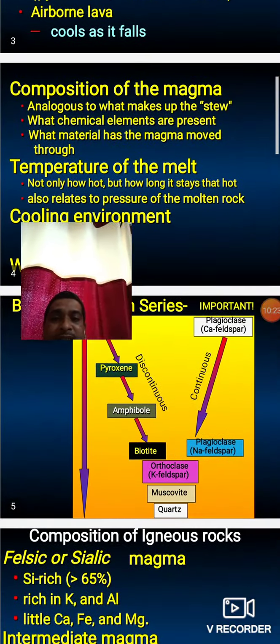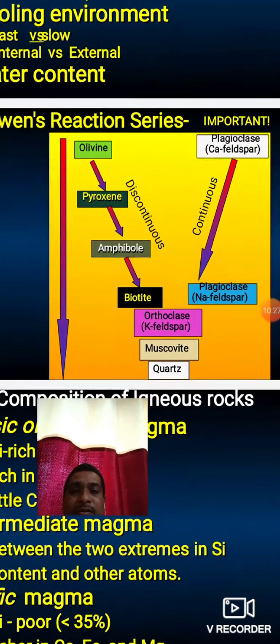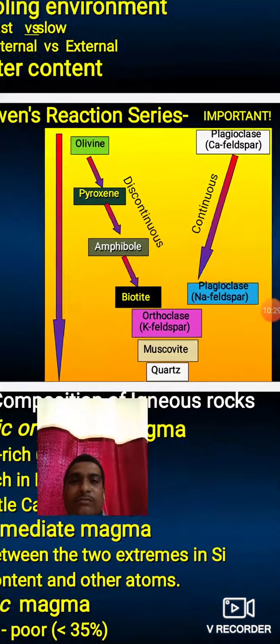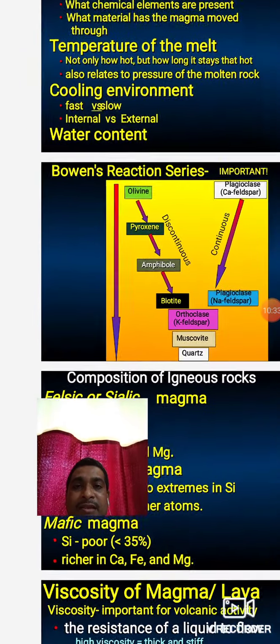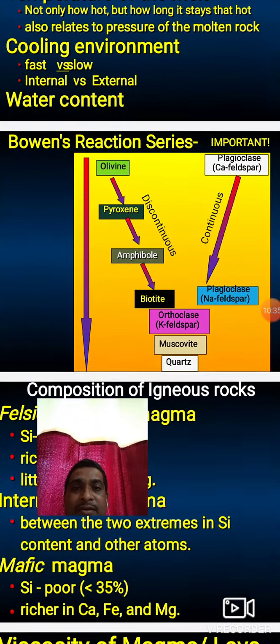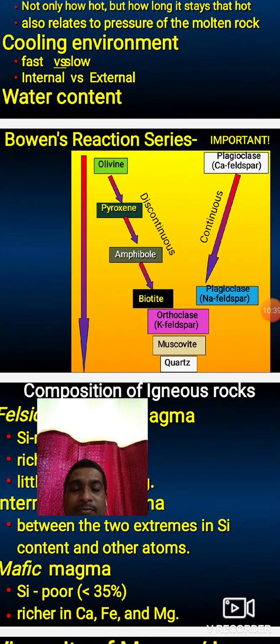These are the Bowen reaction series. You should see this diagram. This diagram shows the Bowen reaction series. The scientist N. L. Bowen proved the particular reactions of the particular elements.